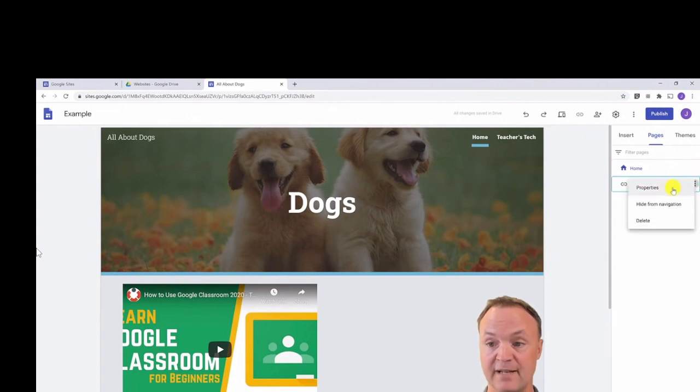If I go back, again, I can go back to properties, hide from navigation, or just delete it like so, and it would be gone. So now I'm back to only having my one home page.